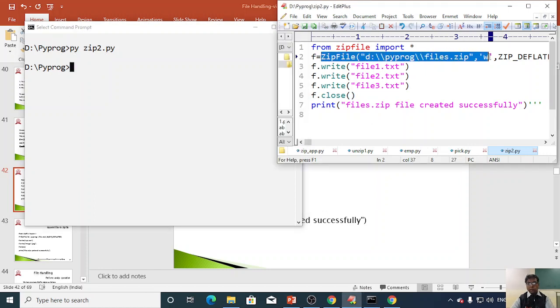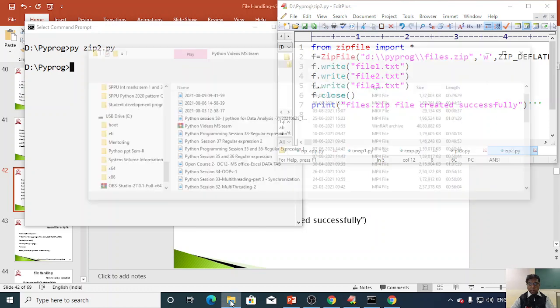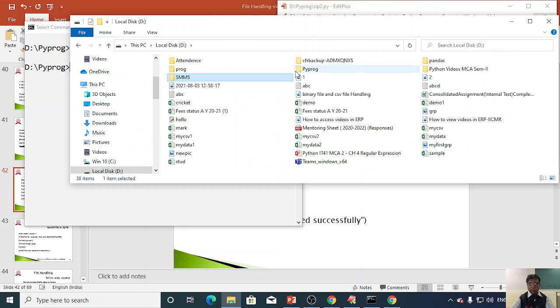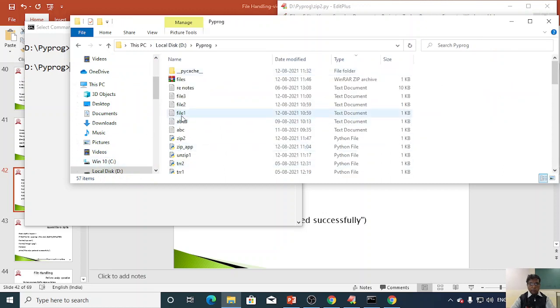but along with the creation of the zip file, we have given file1, 2, 3 txt. Before that, let's see whether these files are present in the current drive. Here I have not given the path, that means these files are present in my current drive. On the D drive, pyprog, file 1, 2 and 3 text files are there.